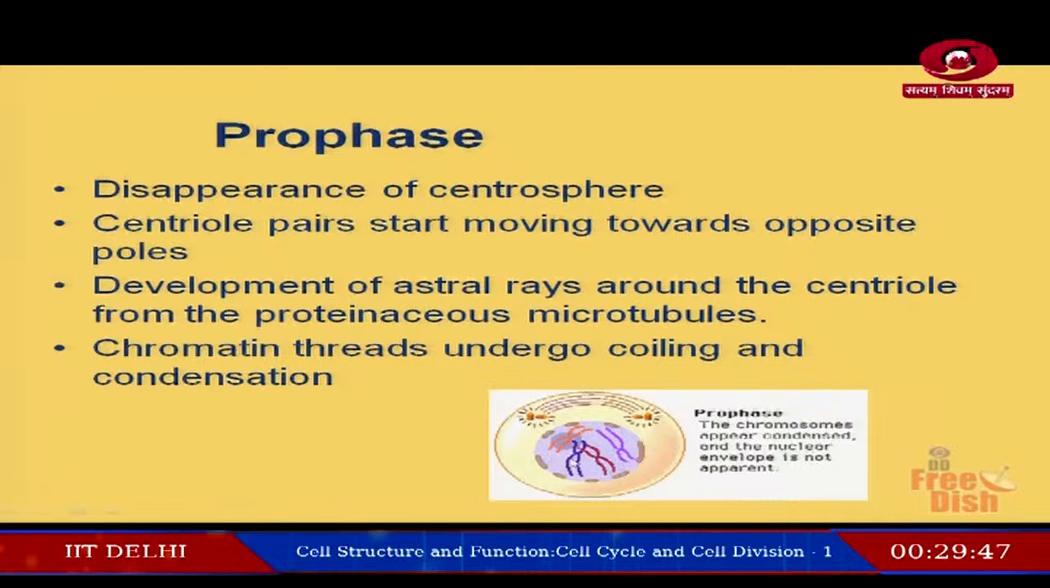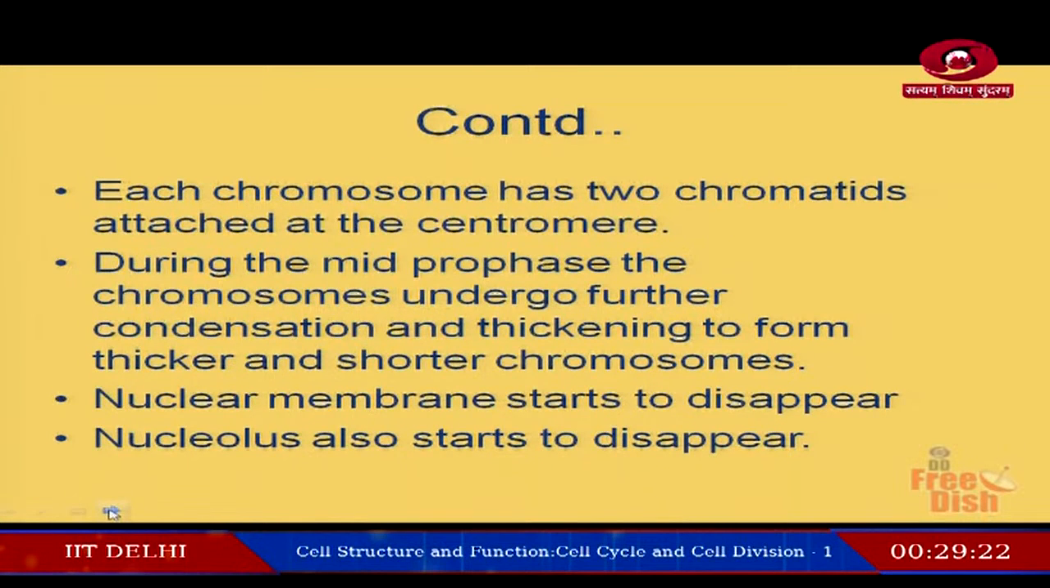Now, what happens to this chromatin reticulum? Chromatin reticulum undergoes two phenomena. One is coiling. You know, when a structure coils, it gets condensed. So, it undergoes coiling and condensation to form chromosomes. Now, each chromosome, when we are observing, we can see that it has two chromatids. I will show you here the diagram also.